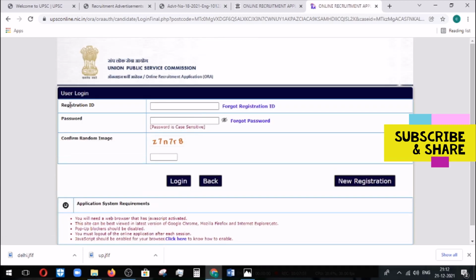So here you need to create a user ID. If you already have a user ID, then you can log straight into the portal, or else you need to create a registration ID, and after that you need to log in, and only then can your process go ahead. This is how you need to apply on this portal. So this is the information that came from the UPSC for the subdivisional engineer.